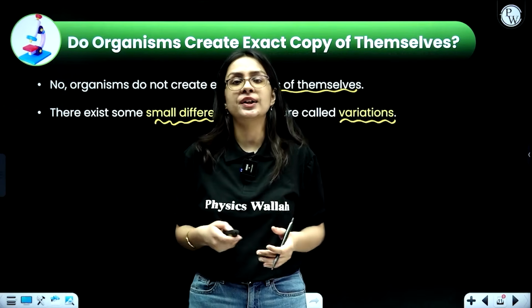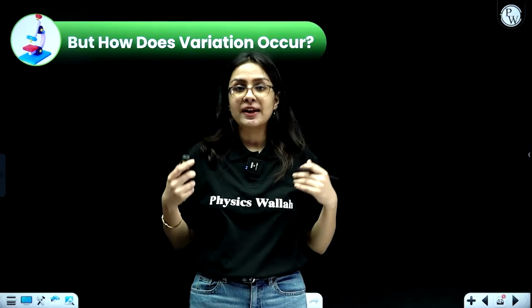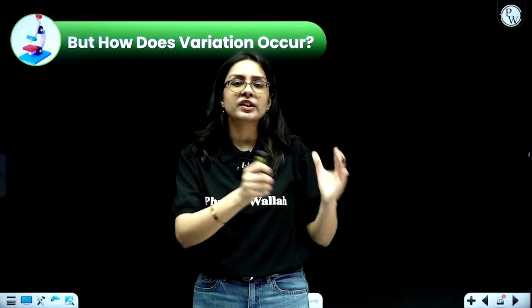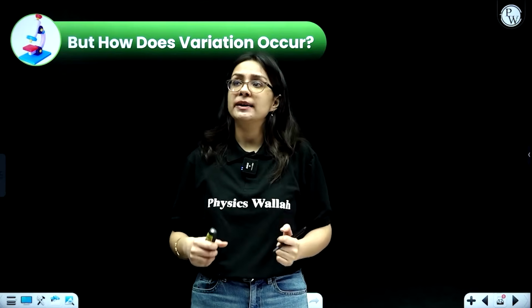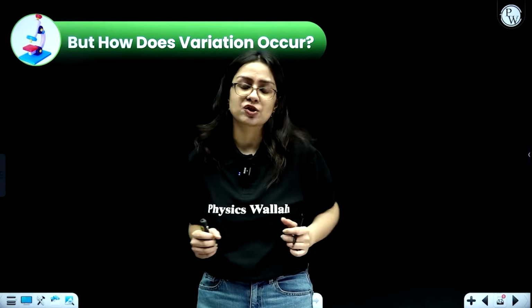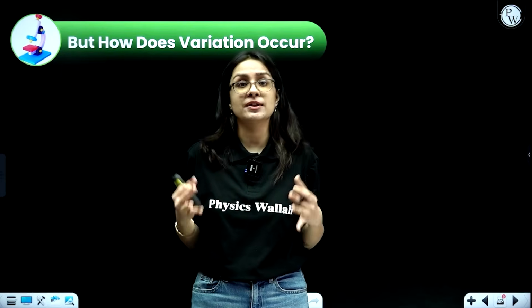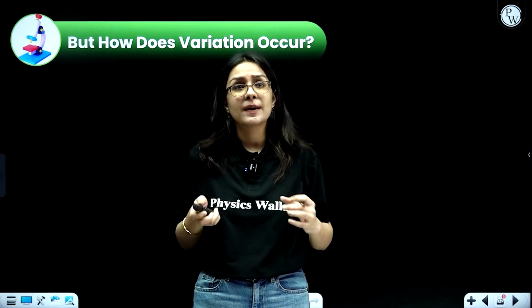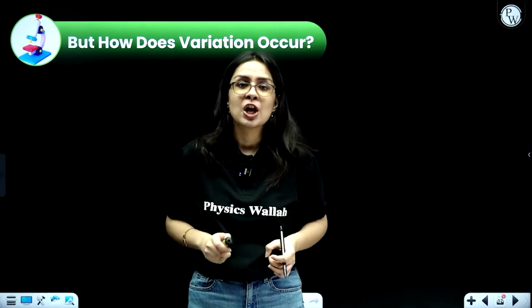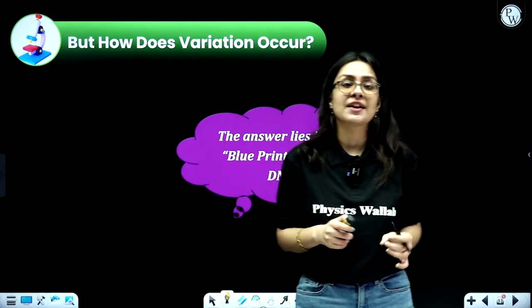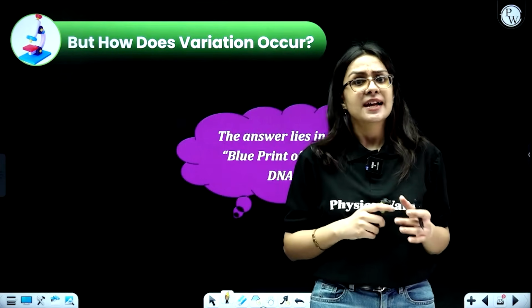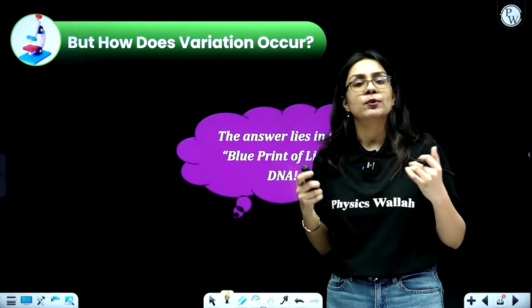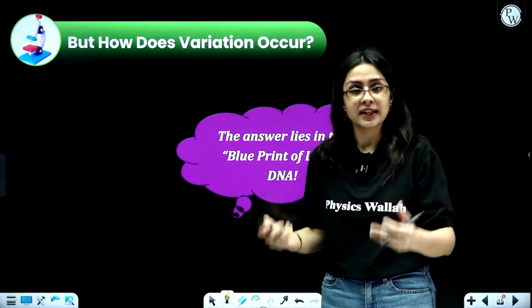But who decides to create these variations? Does the parent decide that, oh my god, I want my child to have a long height, so that is the variation my child should have? Or I want my child to be very muscular, because I don't have a muscular body? No. All these differences are controlled by something that is present in our cell, which is called the blueprint of life, or DNA. DNA, I think you must have studied in lower grades, is called deoxyribonucleic acid. It is a genetic material.